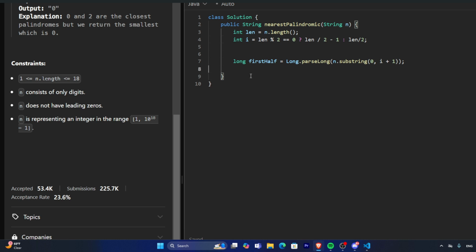And then after that, now that we have that done, we can just go ahead and instantiate the list of possible palindromes this could be. So this is going to be 5 possible palindrome values. And I'll explain later why it's going to be exactly 5 palindrome values that we're dealing with. But first of all, we just want to instantiate a list of type long, and then it's going to be an array list of different possibilities.